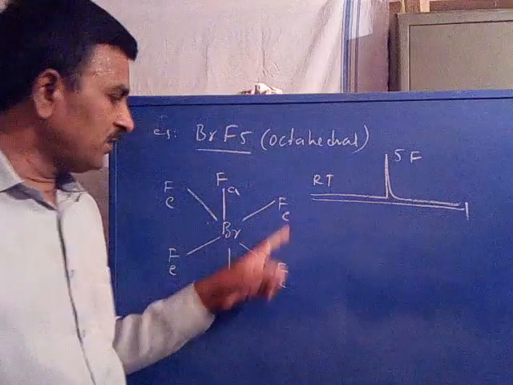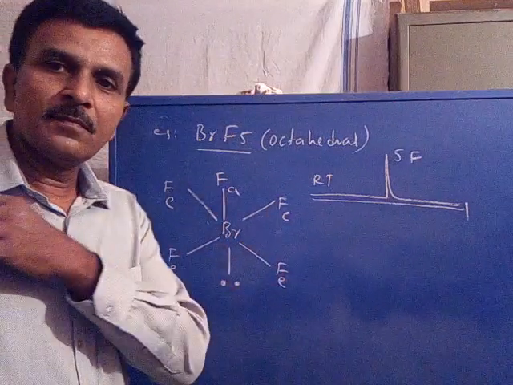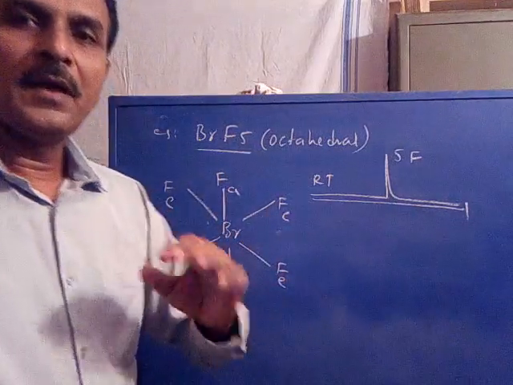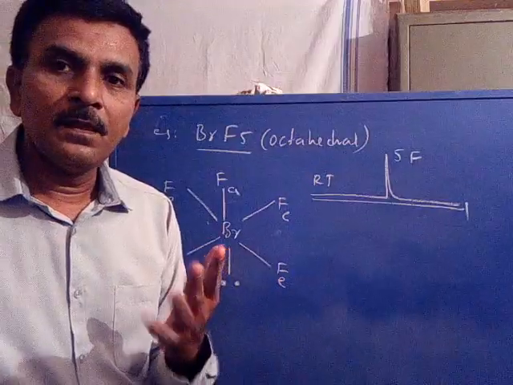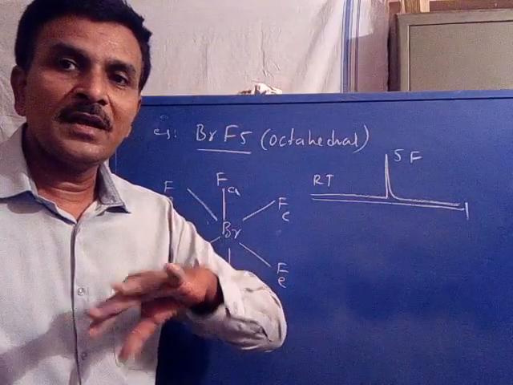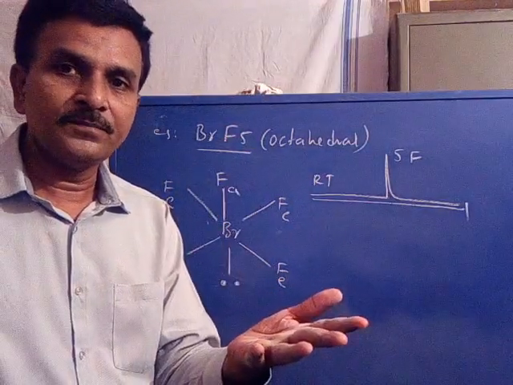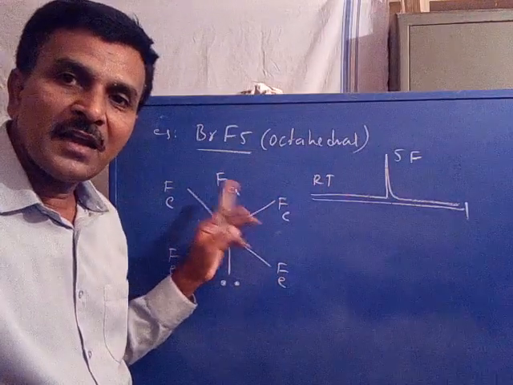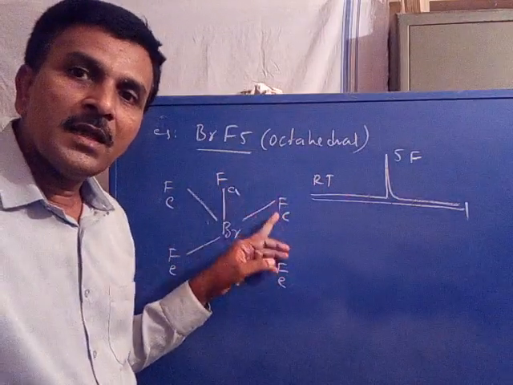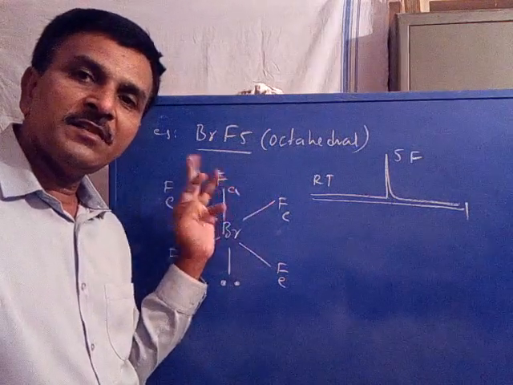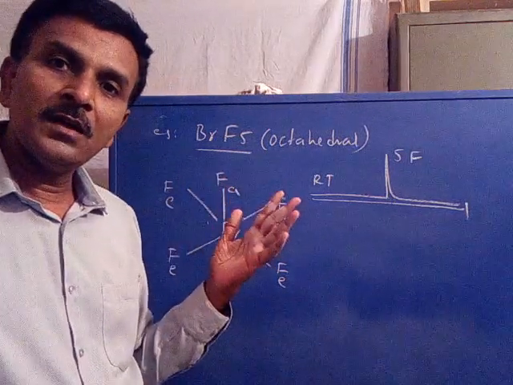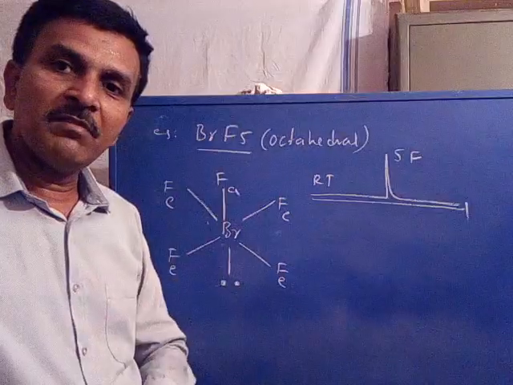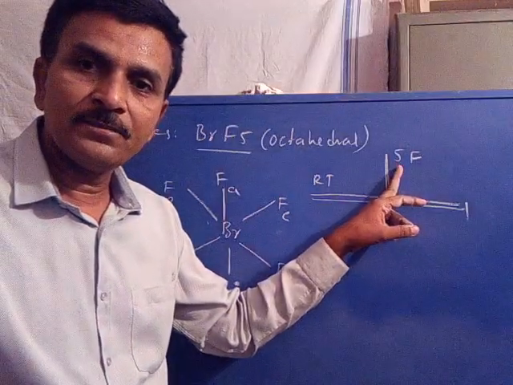Total number of fluorines is 5. What does it indicate? At higher temperature, the axial fluorines get exchanged with equatorial, and equatorial fluorines get exchanged with axial, so that all fluorines become equivalent and 1 signal appears.